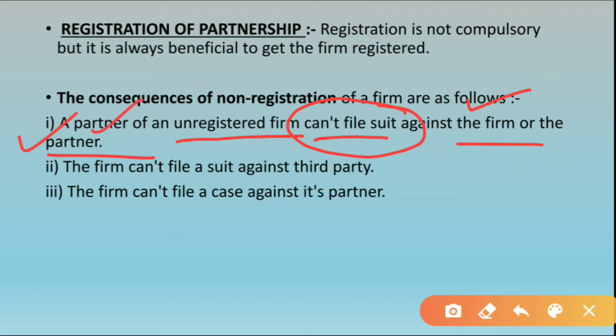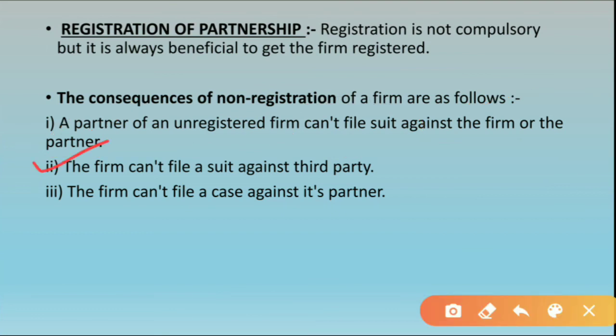For example, if in the firm there are two partners, partner A and partner B, and something wrong happens, then partner A cannot file a complaint against partner B, and he cannot file a complaint against the firm either. Next, the firm can't file suit against a third party.